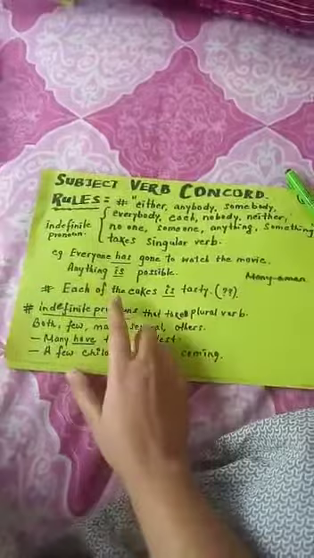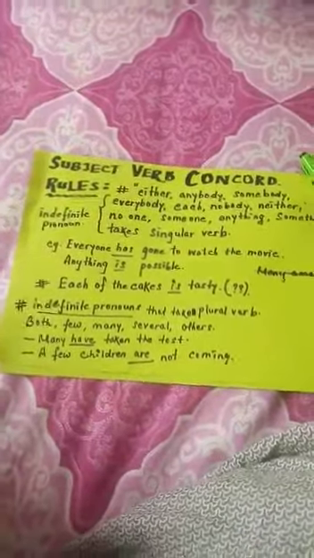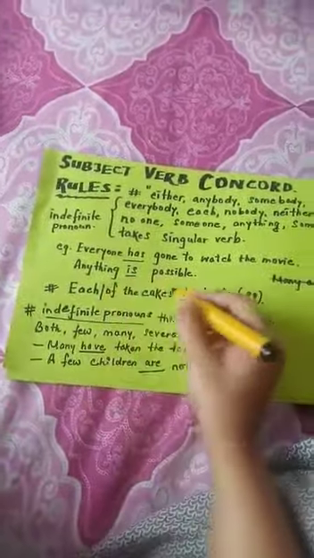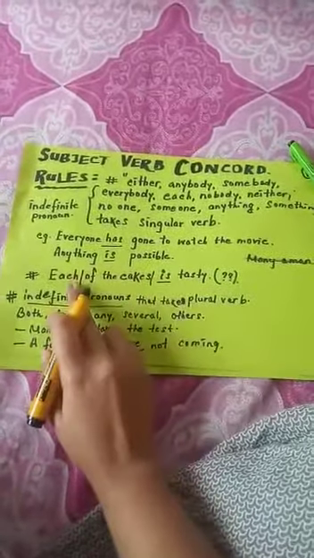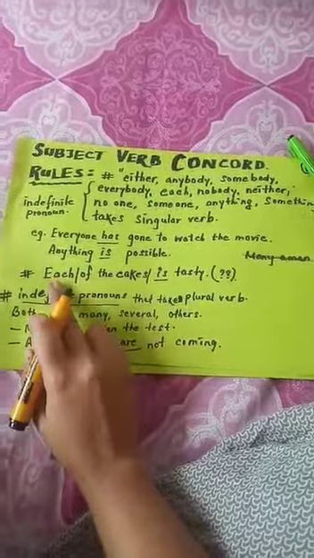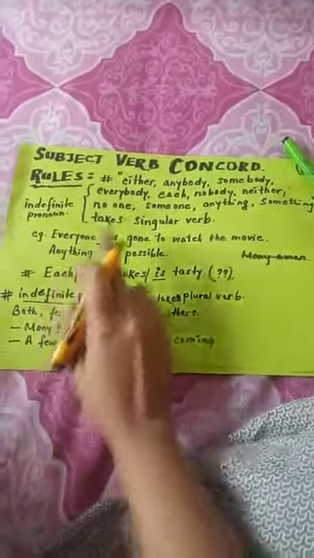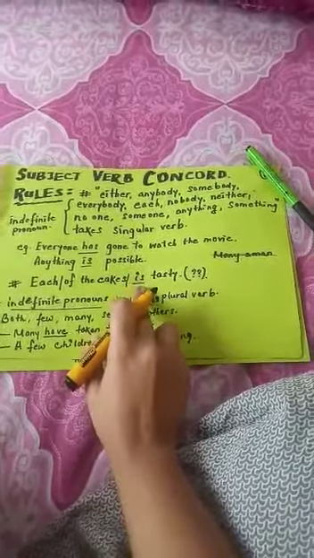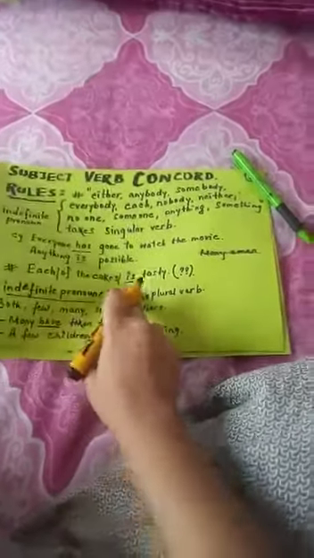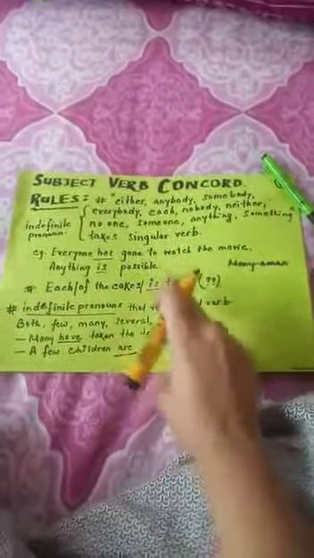So of the cakes is just a phrase. Do not get distracted by this phrase. You have to focus on this indefinite pronoun which is each, and with each we always use a singular verb, so that is why we have used a singular verb here, which is. So do not get confused.